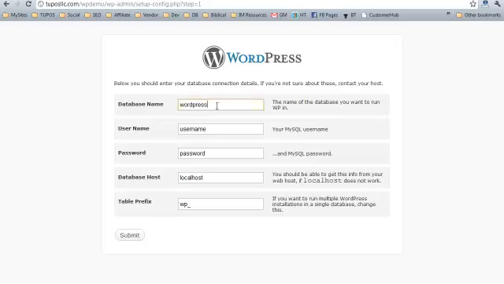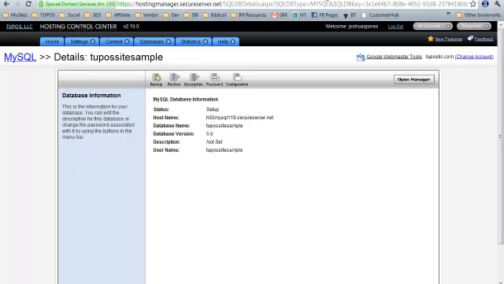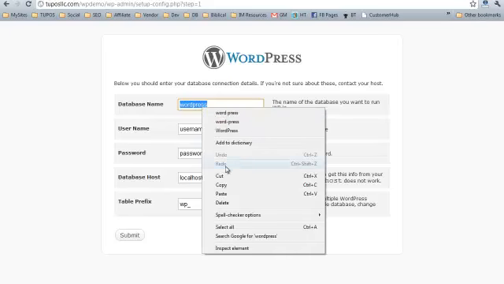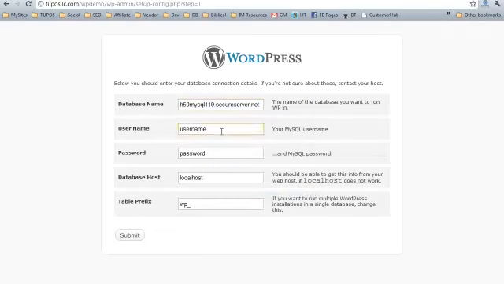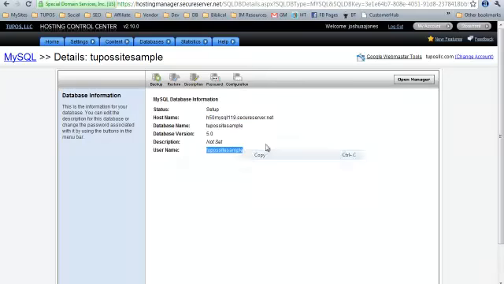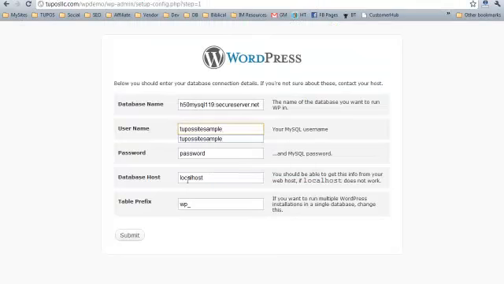Now don't worry about anything else but these 4 things, okay? And where you're going to find them is right here. You already know what your password is, but you take your host name and you just copy it and you just paste it. Okay? Then you take your username, copy it, and paste it. Now that's also, oh, I put the wrong thing in here. Sorry about that. Let me paste in here, and I'm going to take this out. Okay, so the database name, sorry about that, the database name and the username are exactly the same. So you can just copy that over and paste them in both there. Put the password in.